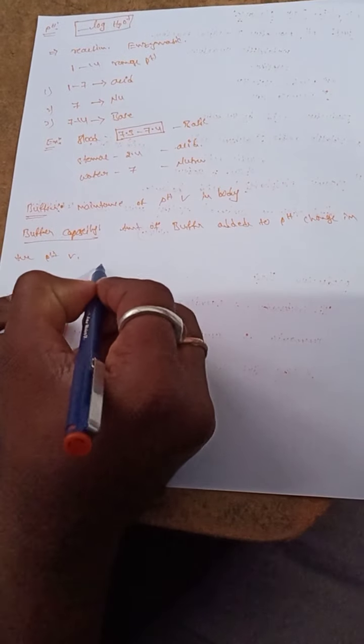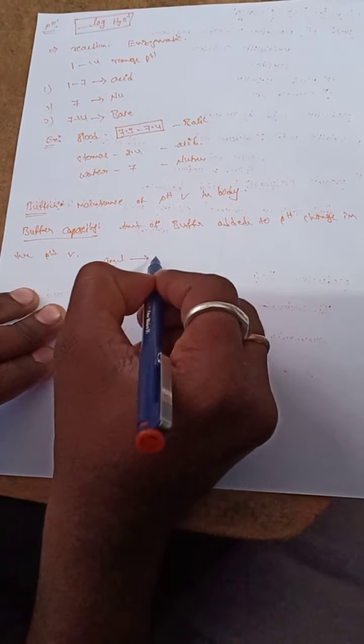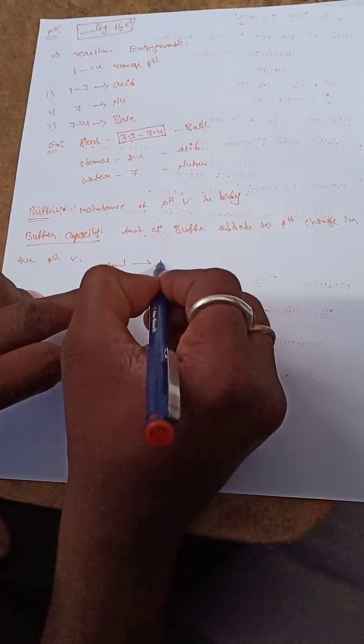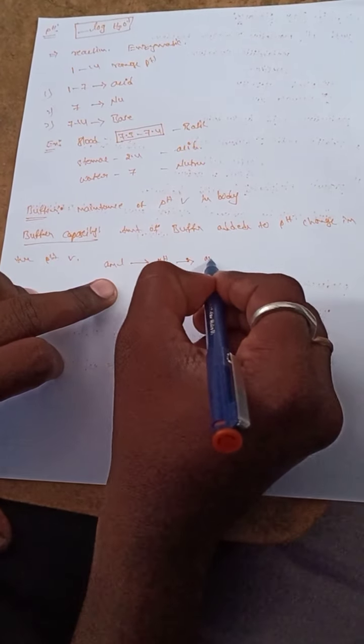For example, 1 ml of buffer is added to an exact pH value, and any change occurs in the pH value.